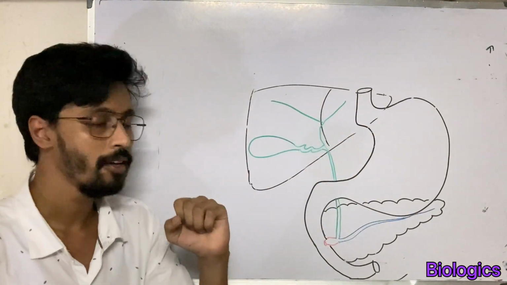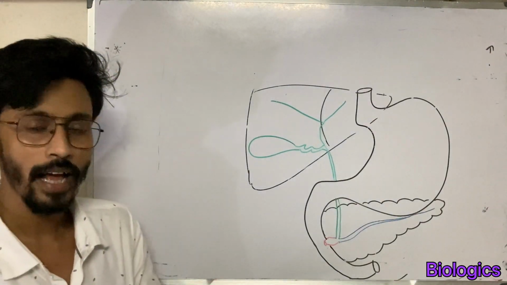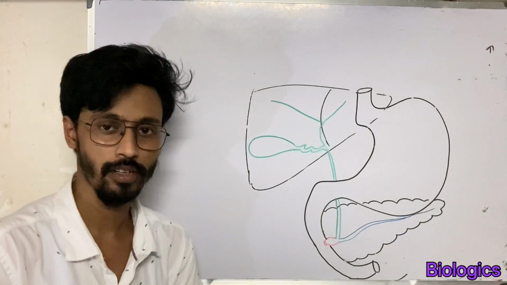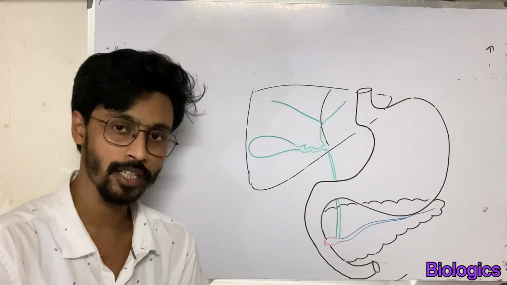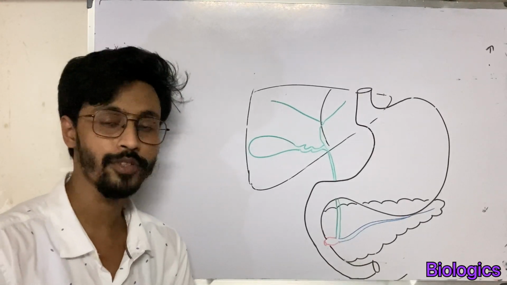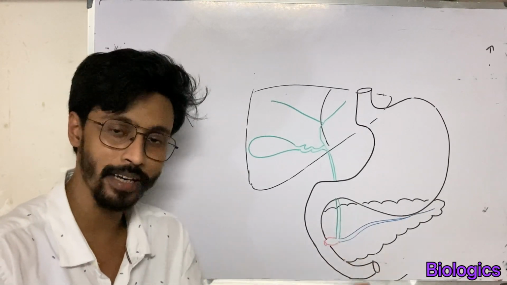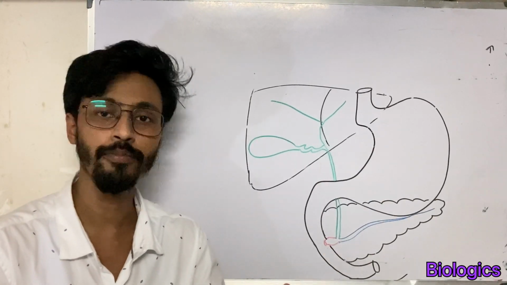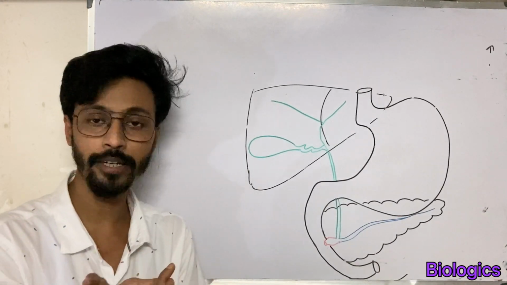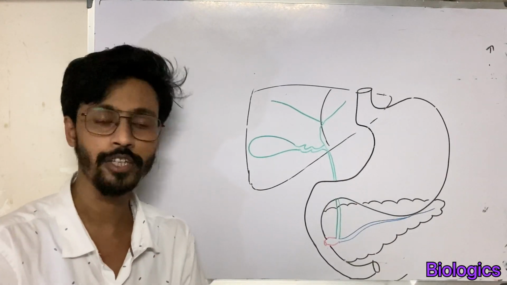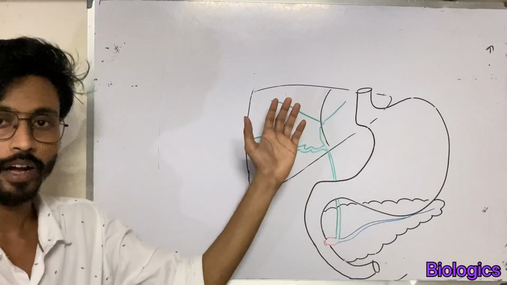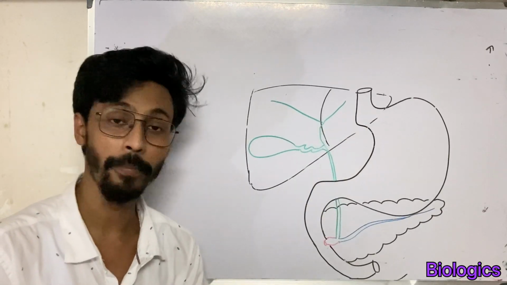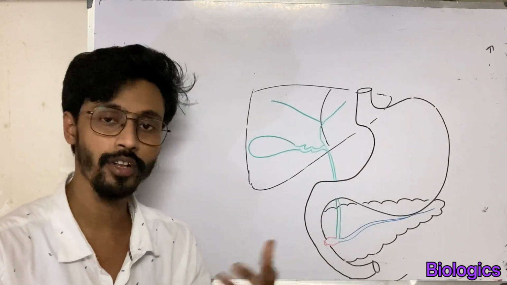So what is bile? Bile is both a product of secretion as well as excretion of the liver. Bile serves two important functions. Number one, bile helps in fat digestion and absorption. First, bile helps to emulsify the large fat particles into minor fat particles, and then bile helps to absorb the fat end products through the intestinal mucosa membrane. And the second important function of bile is to serve as a mode of excretion of several important waste products of blood, which include bilirubin and excess cholesterol.